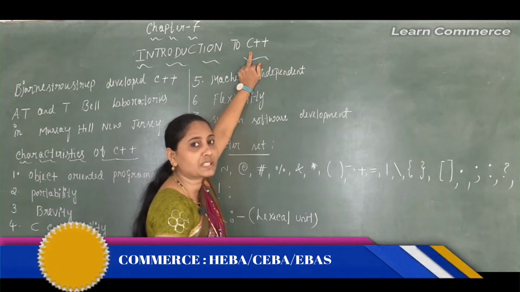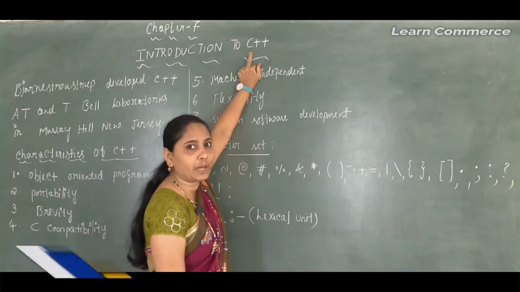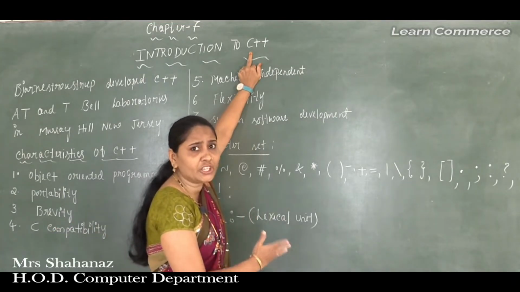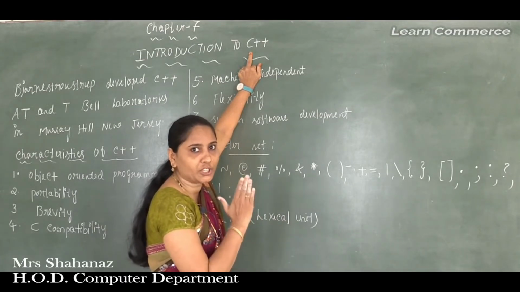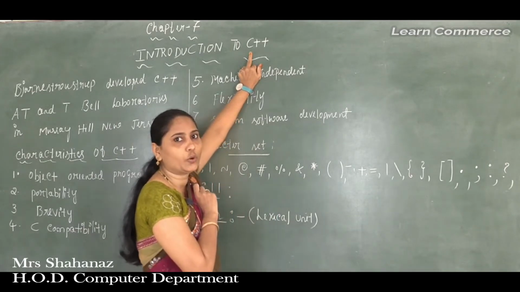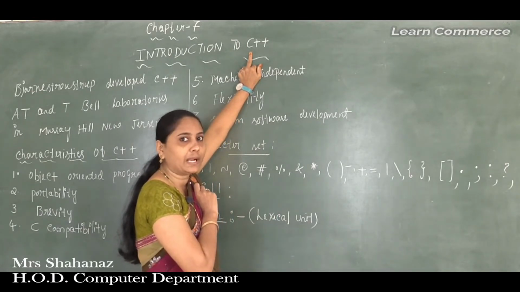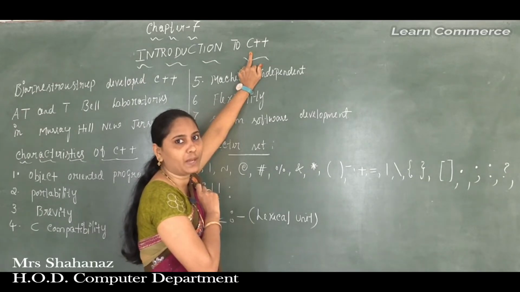Because of some disadvantages of C, the engineers developed a new programming language, which was OOPS, the object oriented programming language. So the example of an object oriented programming language is C++.